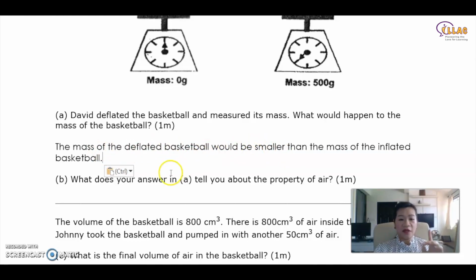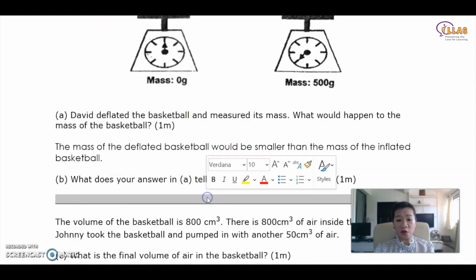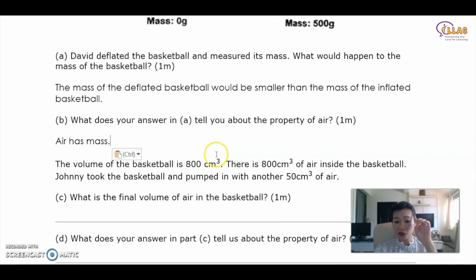That's the keyword. What does your answer in A tell you about the property of air? Air has mass, isn't it? What is the property of air that you know about? Remember what you have learned in this topic. Air has mass, correct? So that is the answer.